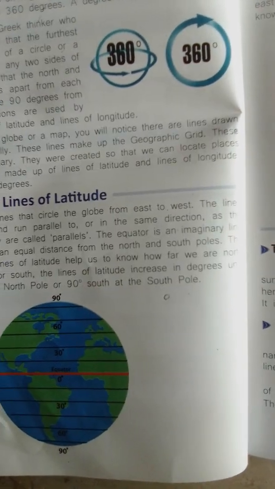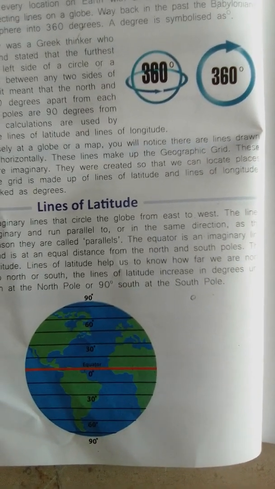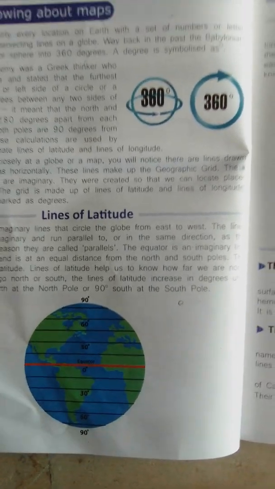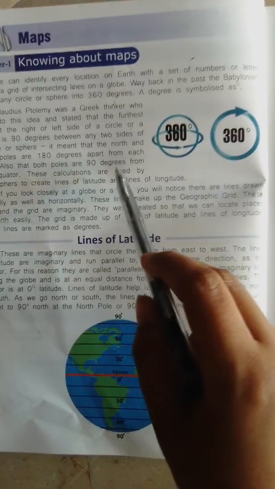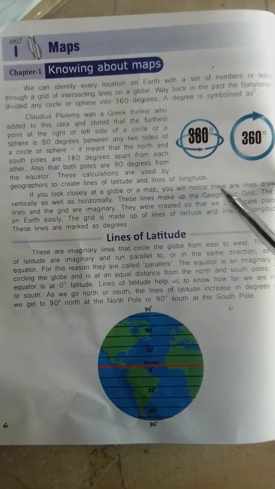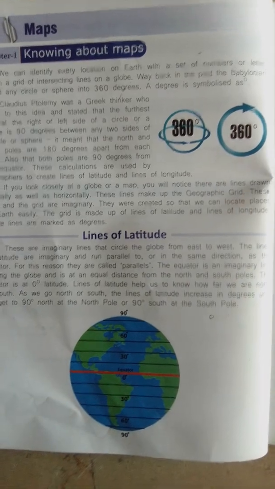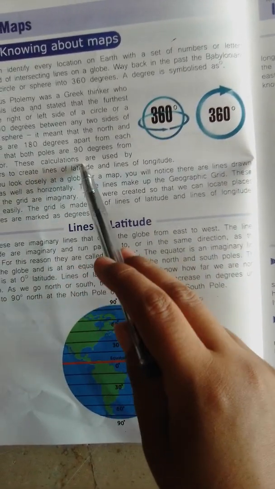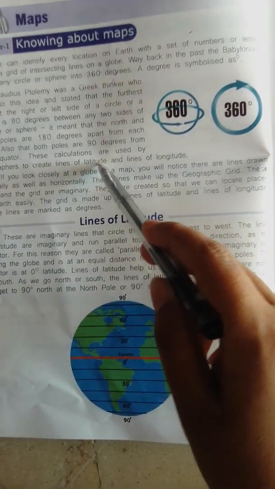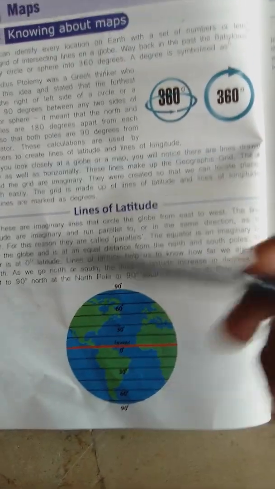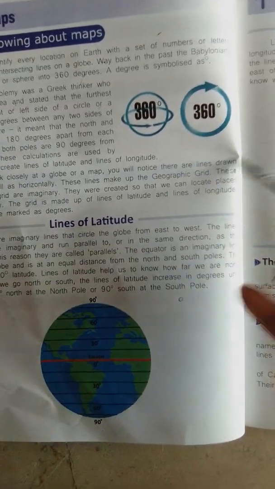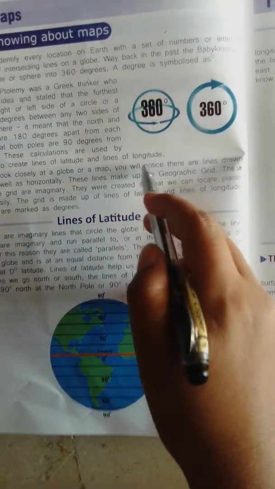A location halfway between the north pole and south pole forms a line of latitude. These calculations are used by geographers to create lines of latitude and lines of longitude.